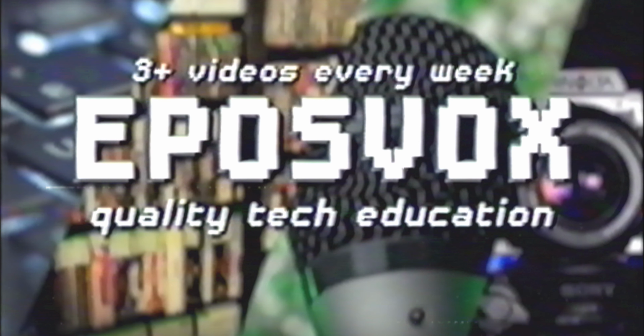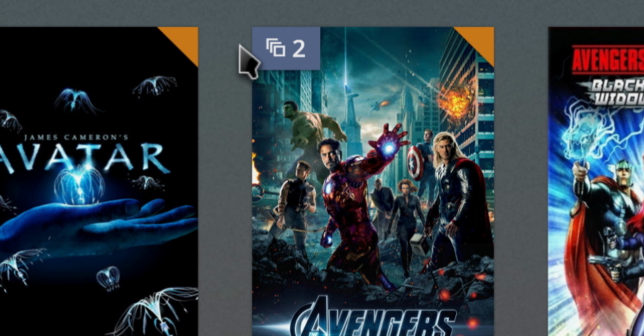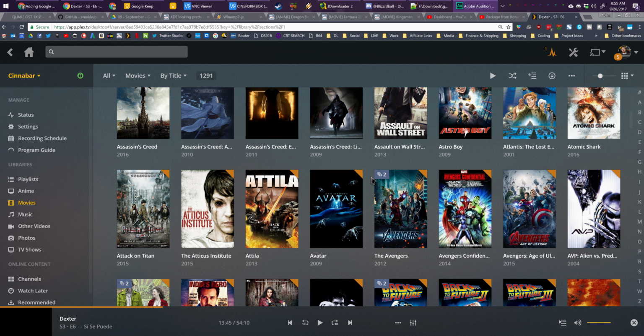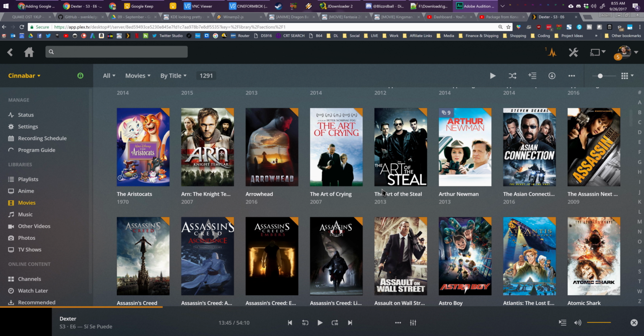To identify if you possibly have duplicates in the first place, when you're browsing your library, up in the top left corner of an entry, you see where it has a couple squares lined up and then a number, and that shows you how many files it is associating with the singular movie. Now, if you have a movie broken up into chapters for some reason, that would be part of the reason it shows it too.